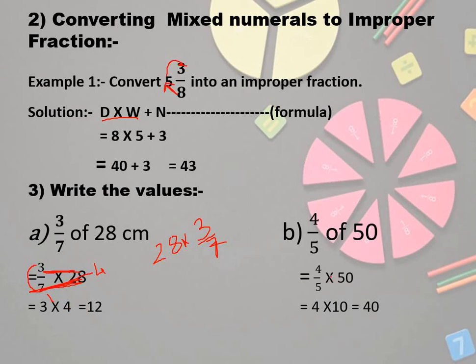Now for this also, 4 by 5 multiply 50. Cut it. 5 ones are 5, 5 tens are 50. Now 4 multiplied by 10 will give 40.